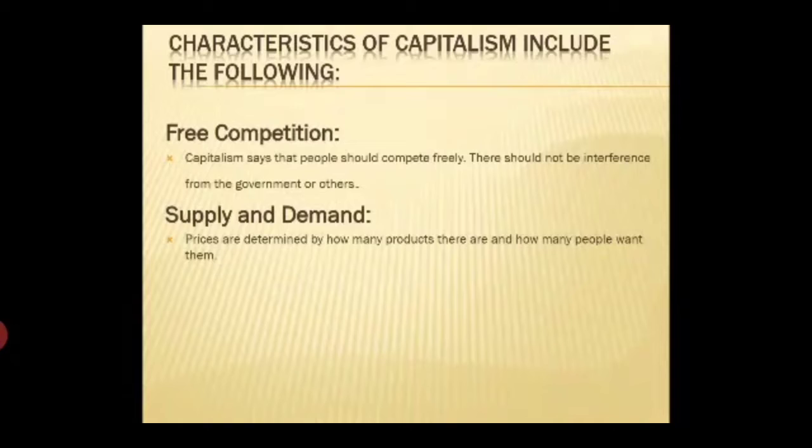Prices will be kept as low as possible because the people buying the products will seek the best choice for the least amount of money. Next, supply and demand. Prices are determined by how many products there are and how many people want them. When supply increases, prices tend to drop. If prices drop, demand usually increases until supplies run out. Prices will rise again when demand also rises. Supply and demand work in a cycle to keep prices from getting too high or too low.